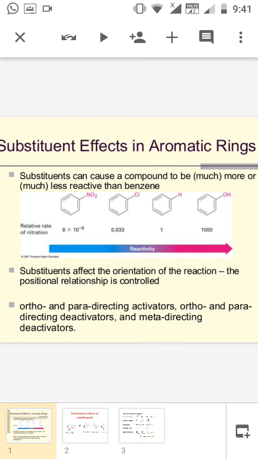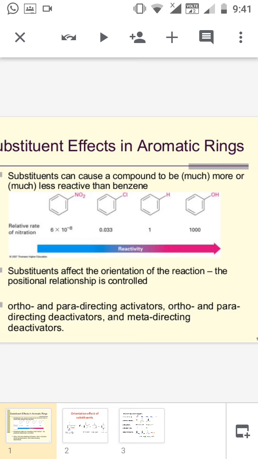In the nitration of nitrobenzene, the rate is only 6 into 10 to the power minus 8. Whereas in the second example, chlorobenzene, it is 0.033. That means the rate is increased further.